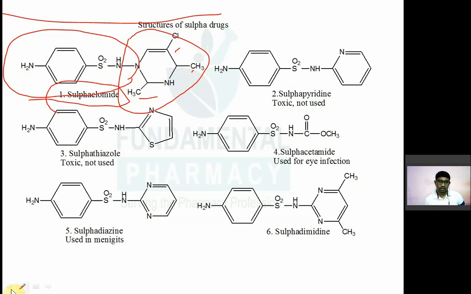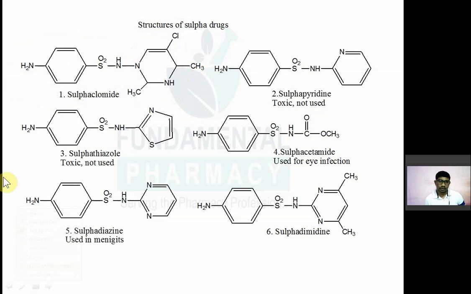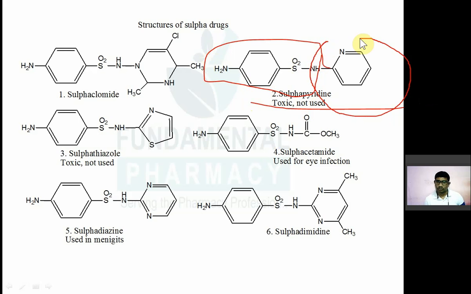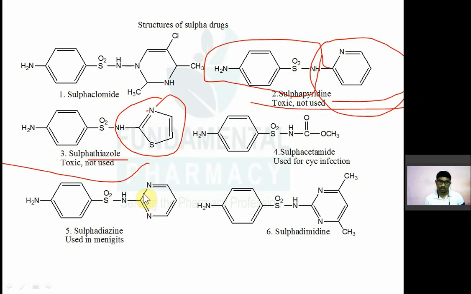The second drug is sulfapyridine. This is the structure of sulfanilamide with N1 pyridine. It is a toxic drug and is no more used. Next one is sulfathiazole. So N1 sulfathiazole: sulfur 1, nitrogen 3, thiazole. So it is a 5-membered ring with sulfur and nitrogen.